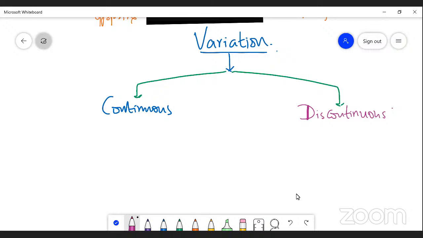A continuous variation shows a continuous gradation, right? Generation after generation without any gap, there is no breakage, in the expression of a particular character. That is called a continuous variation, right? This continuous variation is determined by both the environmental factors and the genetical factors.